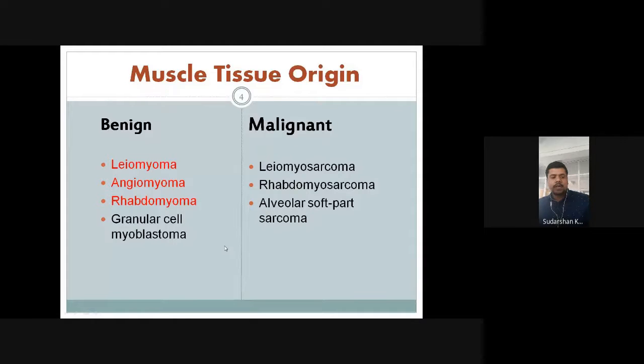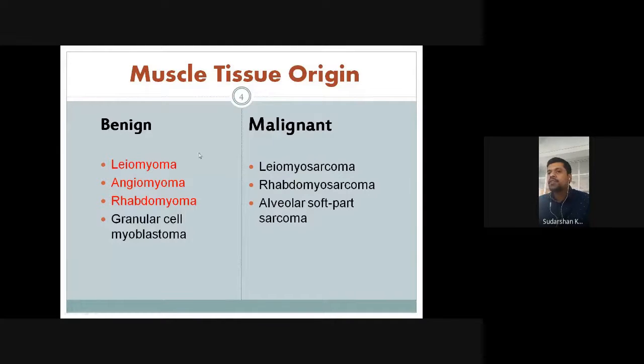If you remember, you have two types of muscles, smooth muscle and striated muscles. So any benign tumor originating from the smooth muscle is considered as leiomyoma, and any tumor arising from the striated muscle is considered as rhabdomyoma. And one more thing is granular cell myoblastoma. And the parallel counterparts of these benign tumors are the malignant counterparts.